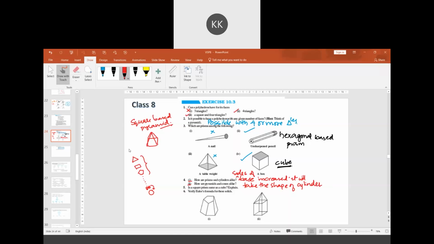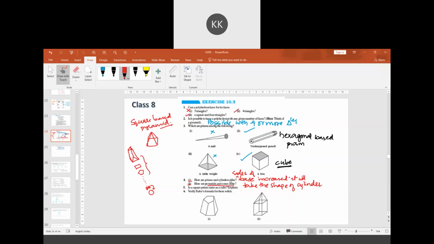For example, one more triangle if I consider and join like this, it becomes a triangular based prism. It becomes a square based prism if one more is joined, then pentagonal based. Likewise, when the number of sides becomes infinity, we get a cylinder. Got my point? Can you think of this answer? How are pyramids and cones alike?